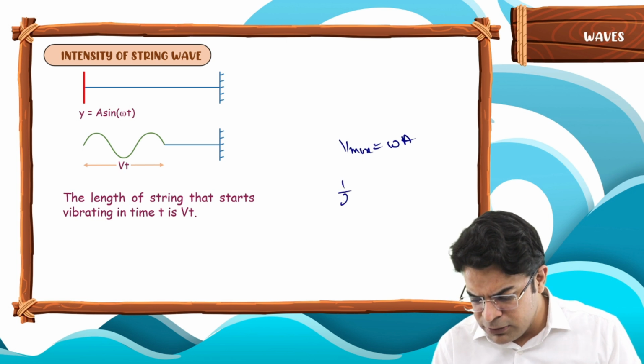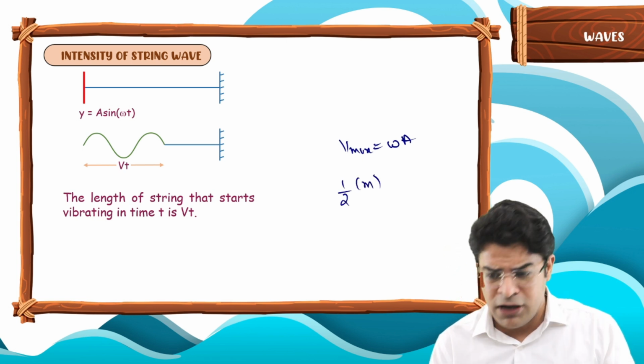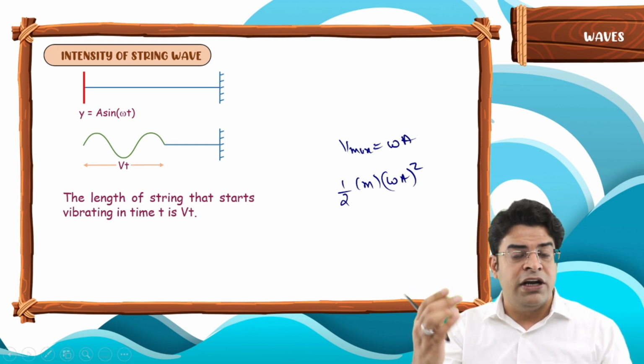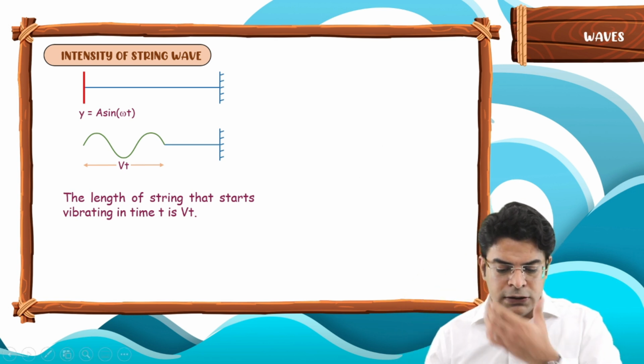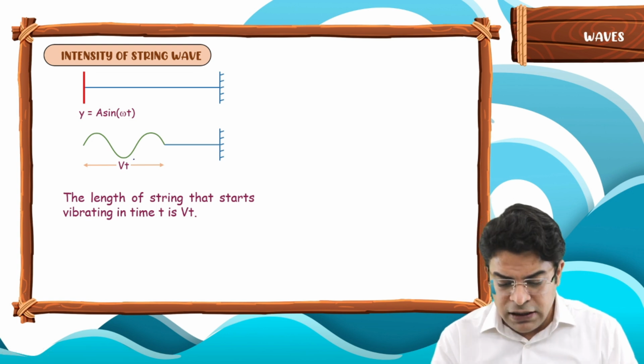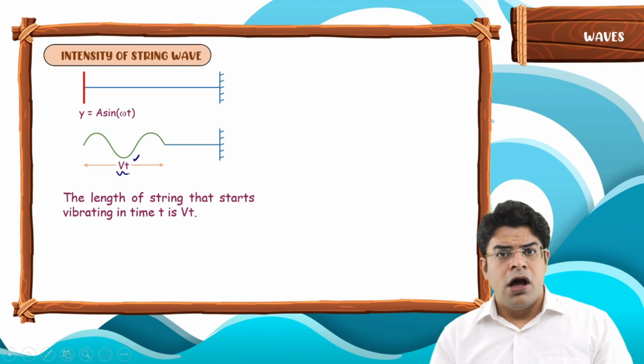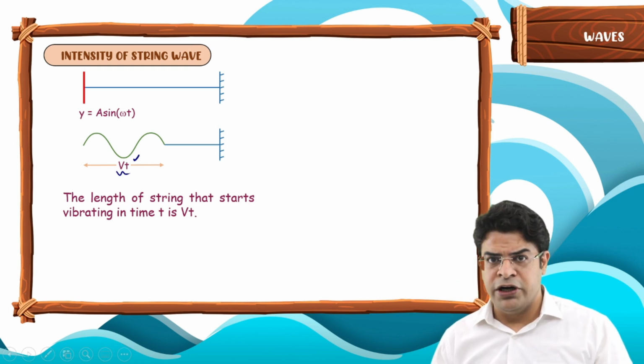And the maximum possible kinetic energy will be nothing but half into mass into maximum possible speed whole square. So we get half m omega square a square. You need to remember all these things. So now, in a time t, the length of the string that starts vibrating is vt. How much mass of the string starts vibrating?